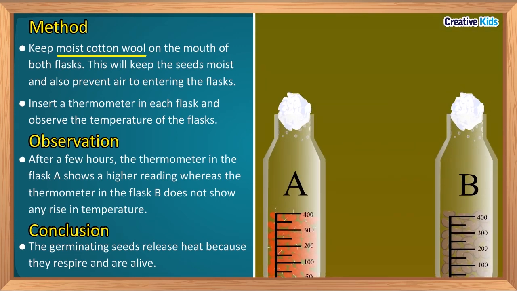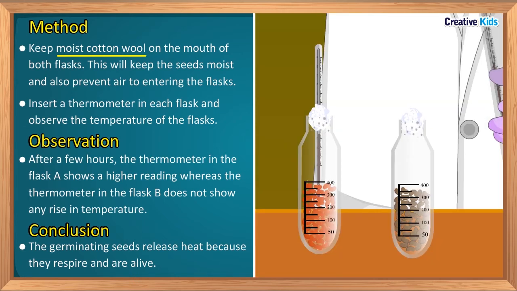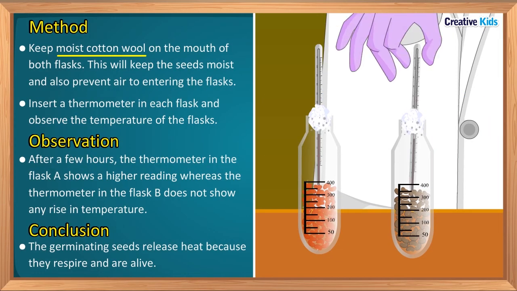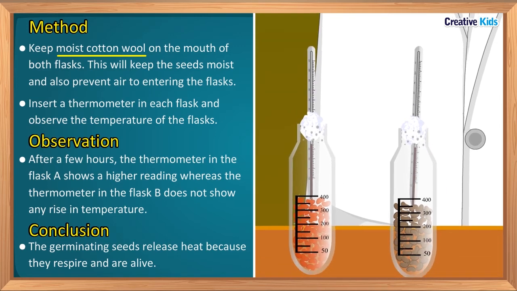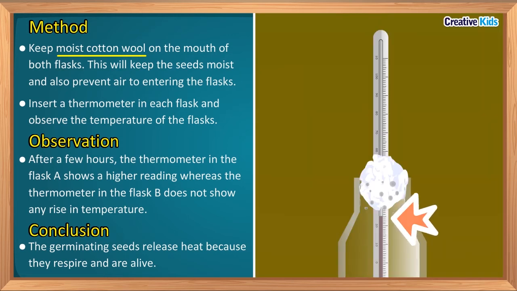This will keep the seeds moist and also prevent the air from entering the flask. Insert a thermometer in each flask. Now note down the initial temperature of the thermometer. Leave the setup undisturbed for a few hours and then observe. After a few hours, the thermometer in the flask A shows a higher reading.